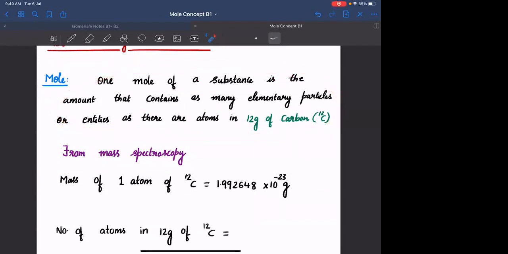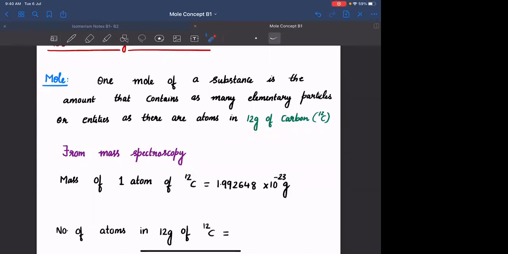If I take a 12 grams carbon sample, the number of carbon atoms present in that 12 grams is taken as 1 mole. 1 mole of any substance will be exactly equal to the number of carbon atoms present in 12 grams of carbon sample.